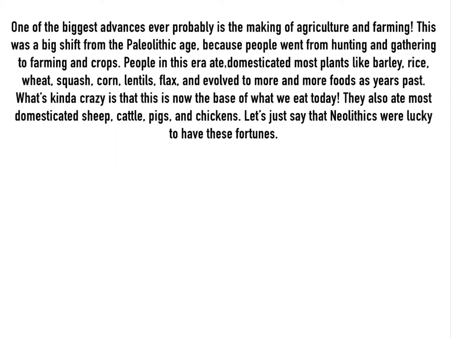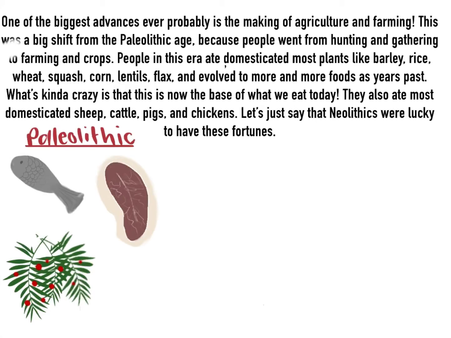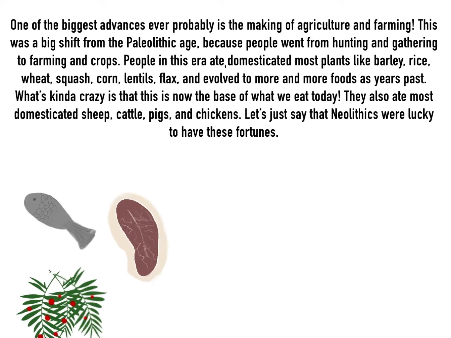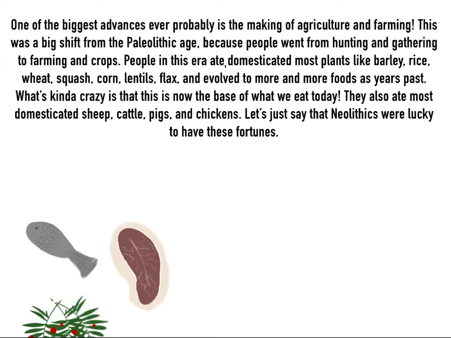Food. One of the biggest advances ever is probably the making of agriculture and farming. This was a big shift from the Paleolithic Age because people went from hunting and gathering to farming and crops. People in this era ate and domesticated most plants like barley, rice, wheat, squash, corn, lentils, and flax, and evolved to more and more foods as years passed. What's kind of crazy is that this is now the base of what we eat today.